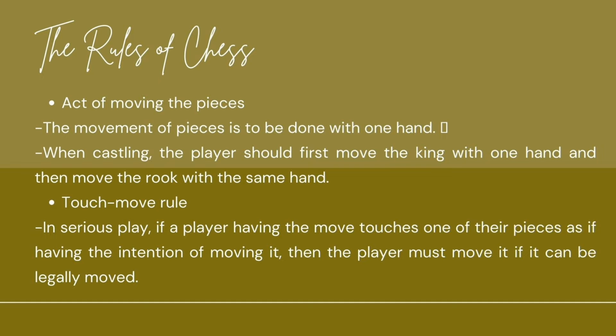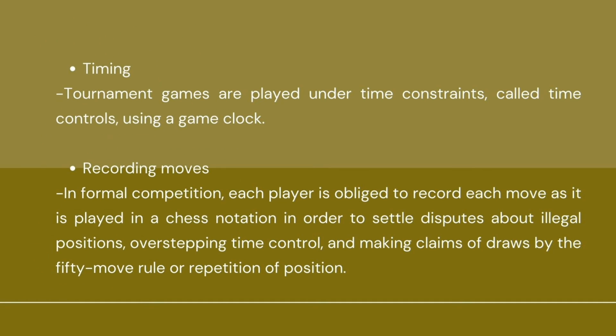In a chess tournament, the touch-move rule is strictly implemented to consider the move as a legal move. Third is timing. Tournament games are played under time constraint called time controls using a game clock. So in a chess tournament, the time for every move we make is limited. So we must follow that to avoid losing.